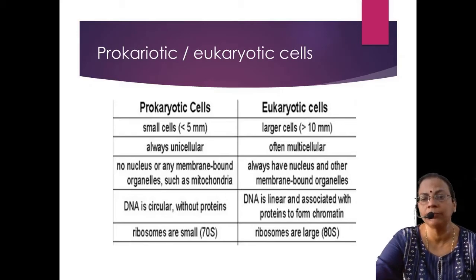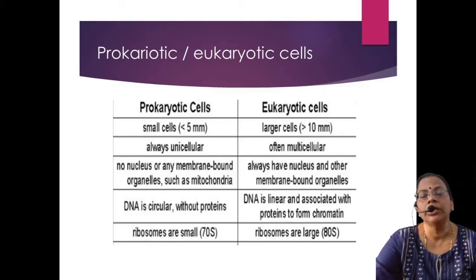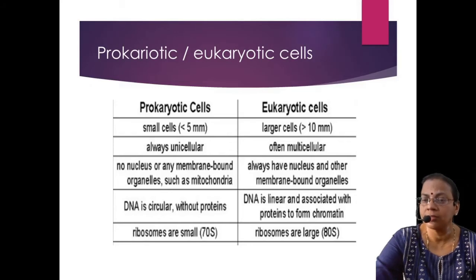So prokaryotic cell means they are small in size, maybe less than 5 micron, not millimeter, it is micron only. Then eukaryotic cells are larger cells, greater than 10 micron. Okay, 10 micron, it is not millimeter, it is micron only. Prokaryotic cells are always unicellular, they have only a single cell, whereas eukaryotic cells can be unicellular or even multicellular.